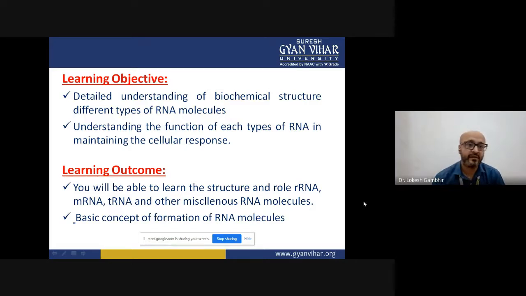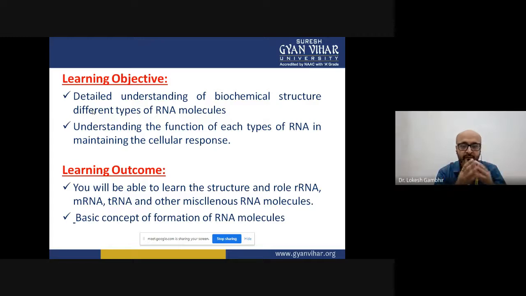So, in a nutshell, the main learning objectives of this lecture will be to impart the understanding of the structures of those RNA molecules, how many types of RNA molecules are present, and exactly what functions they perform. So that by the end of the lecture, you should understand that these are the RNA molecules mediating the transfer of genetic information in terms of expression of proteins.